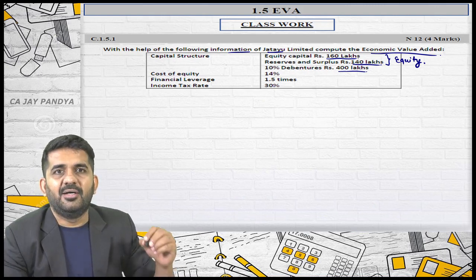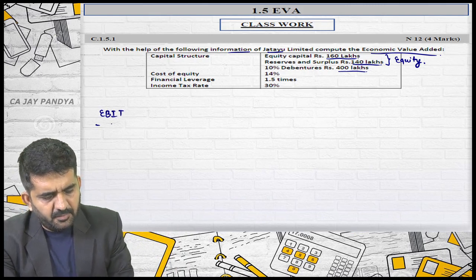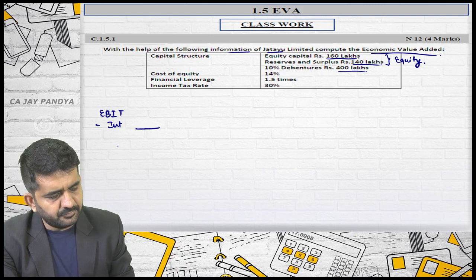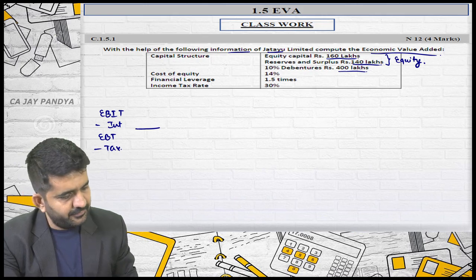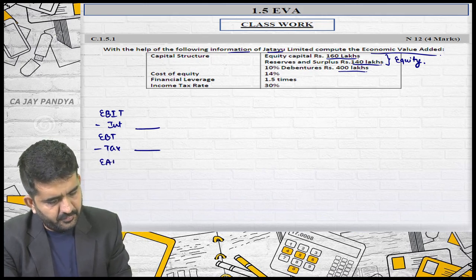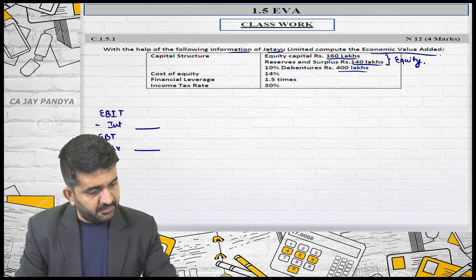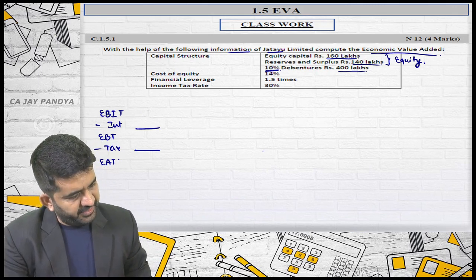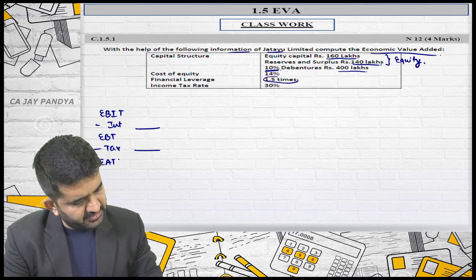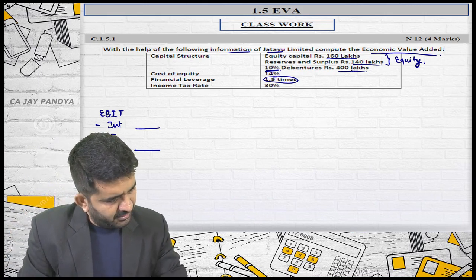Let me draw that marginal costing profitability statement. EBIT minus interest will be EBT, minus tax will be EAT. I don't think tax will be much relevant. Is it correct? Yes, it might be relevant to find out this cost. Is it all? So what is given? Financial leverage is given, yes. But can I find out interest? The answer is yes. How many debentures are there?